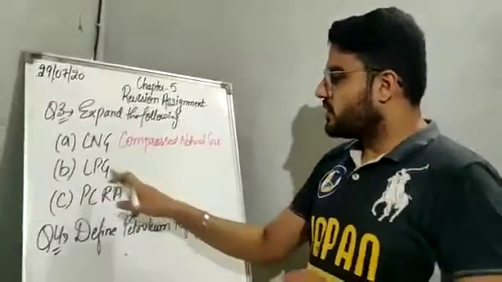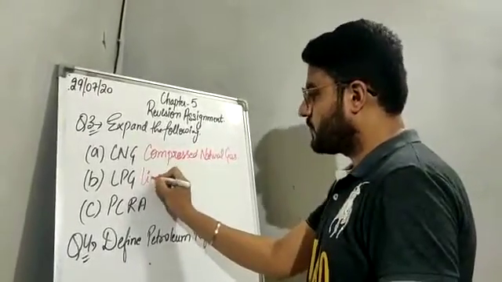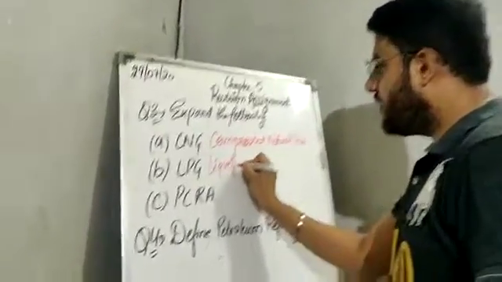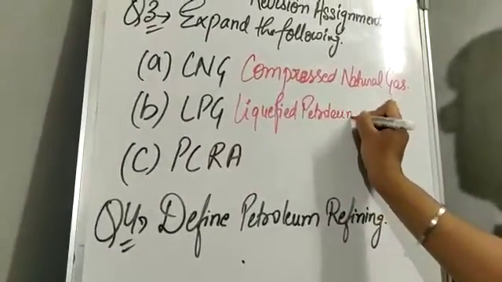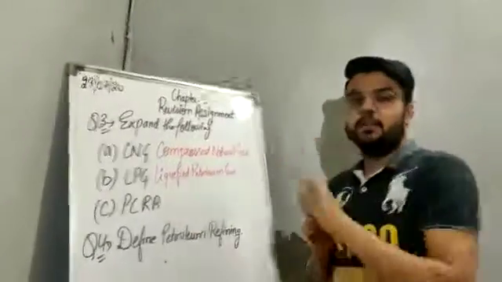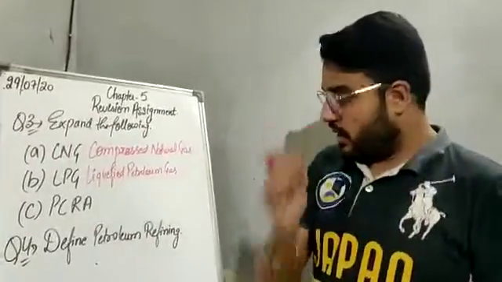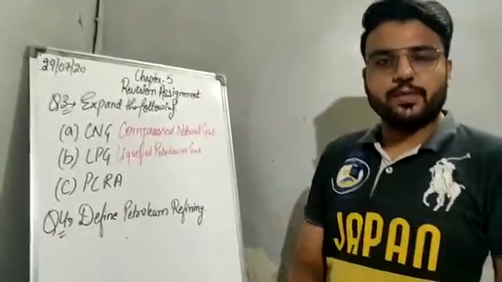Okay. Now B part is LPG. What is the full form of LPG? It is liquefied petroleum gas. LPG is liquefied petroleum gas. Now next is PCRA. What is the full form of PCRA?